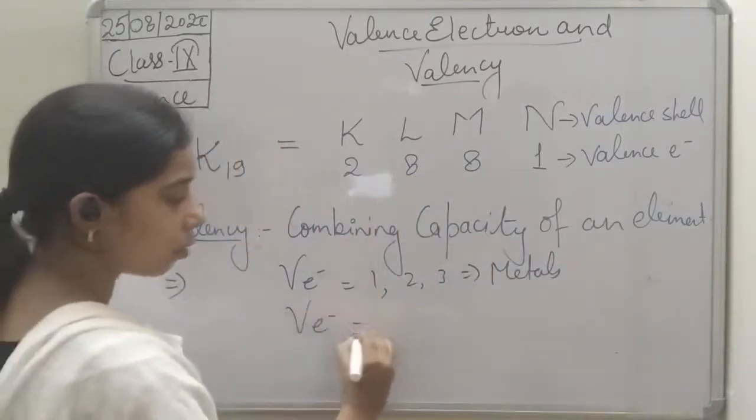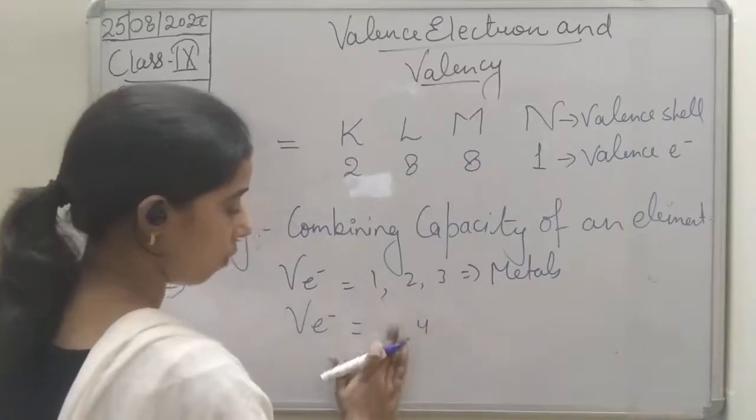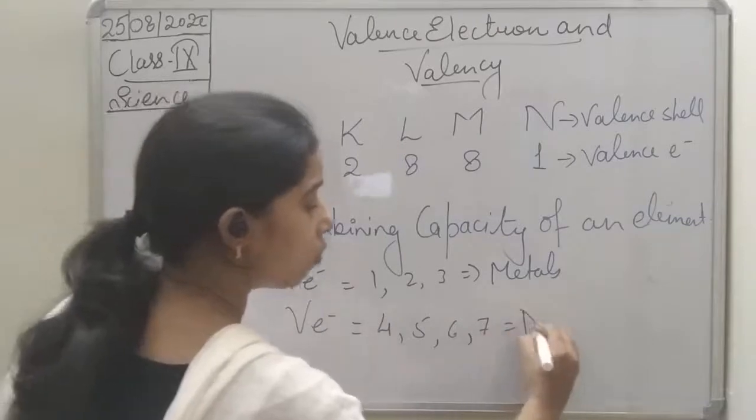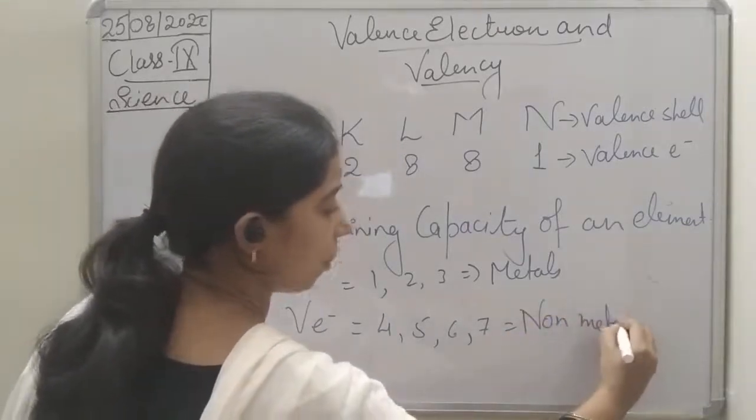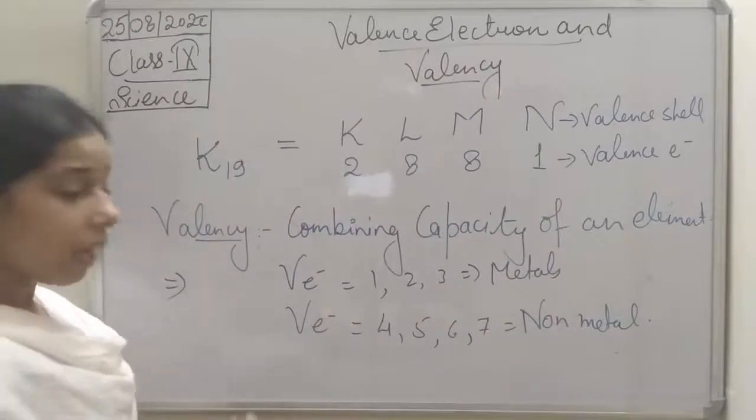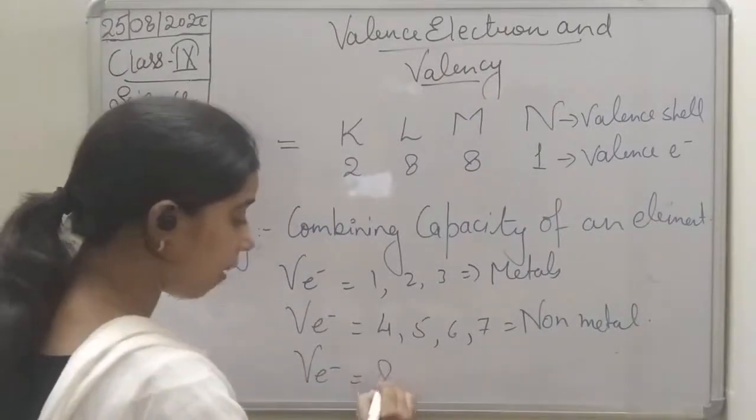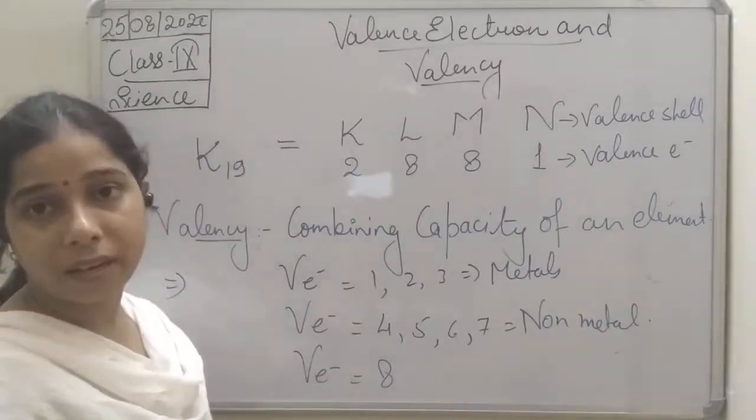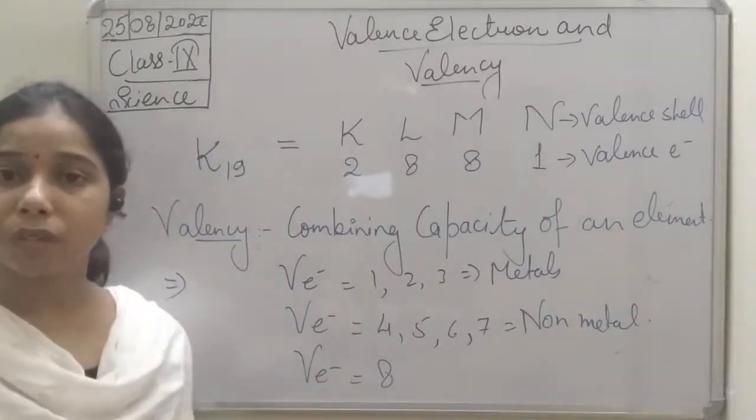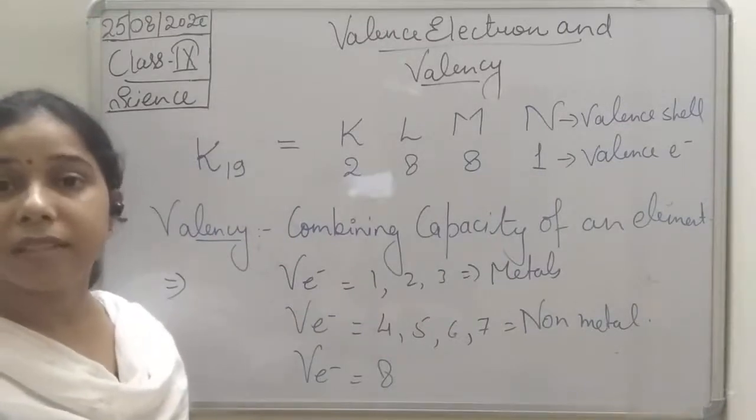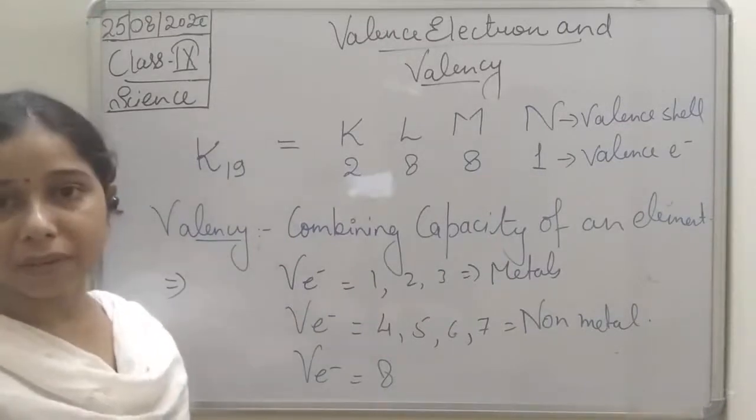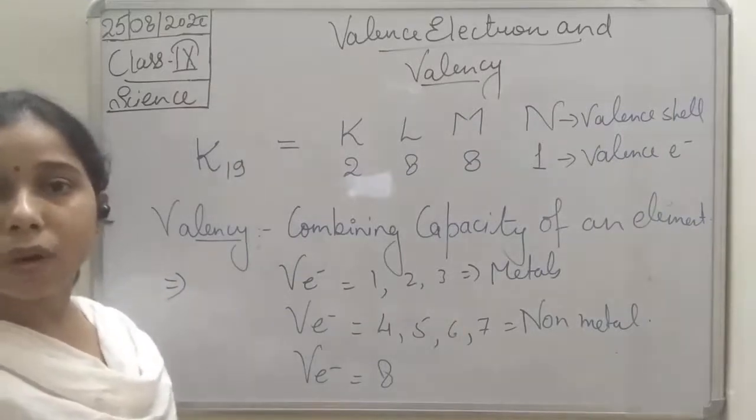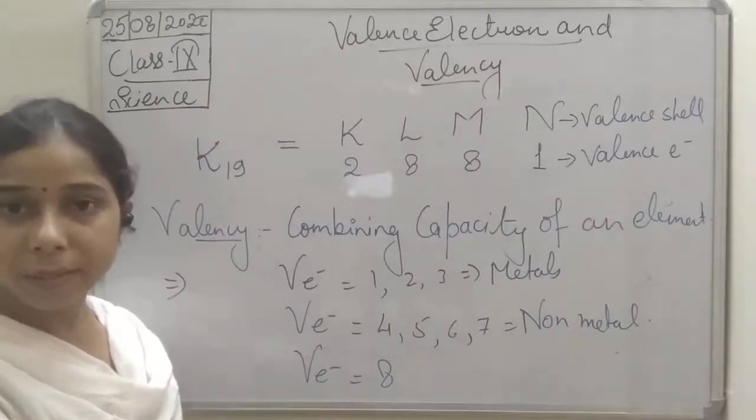If the valence electron is 4, 5, 6 and 7, we use the term non-metals. And if an element has 8 valence electrons, it has been found that they are relatively stable and less reactive. What is the meaning of less reactive? It means that they are not going to combine with the other element.